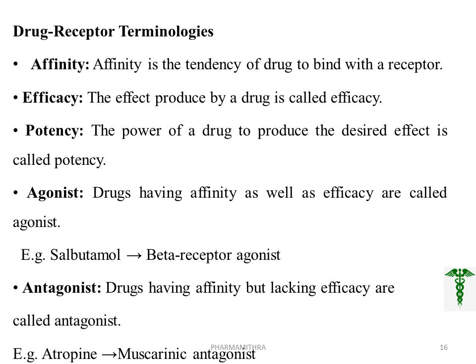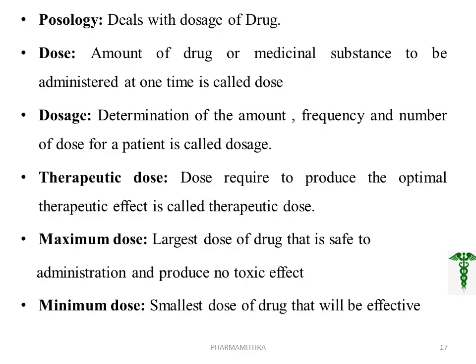Next term, antagonist. Here the drugs having affinity but lacking efficacy are called antagonists. That is, antagonists have the tendency to bind with the receptor but do not produce the effect. So, it may result in antagonistic activity. The example for such an antagonistic drug is atropine, which is a muscarinic antagonist.